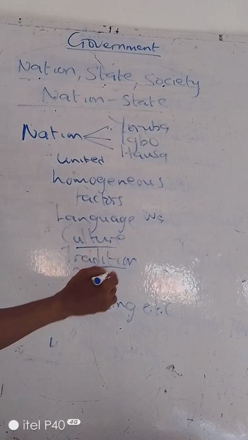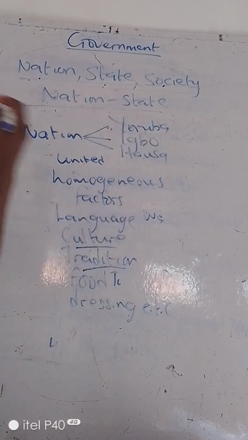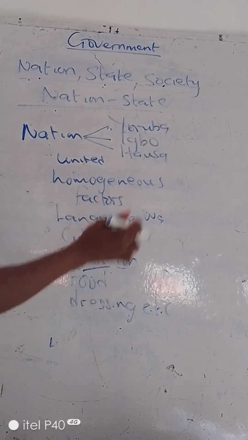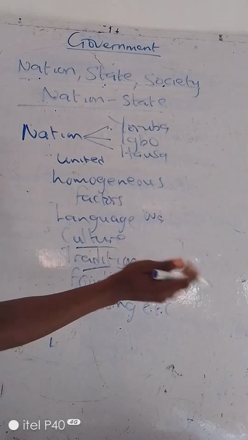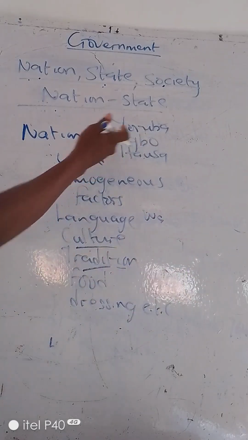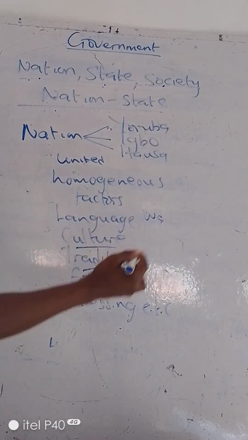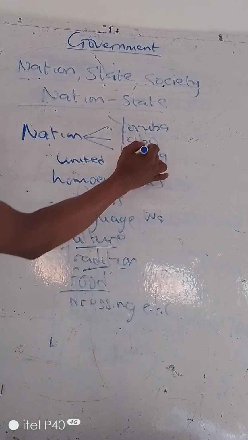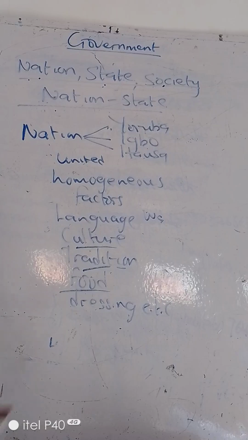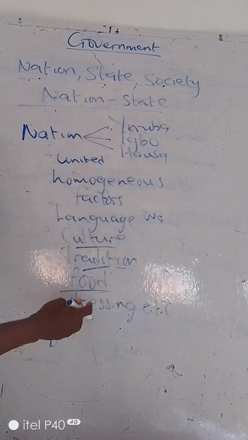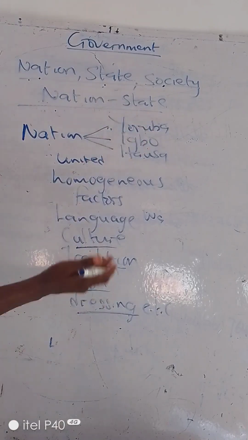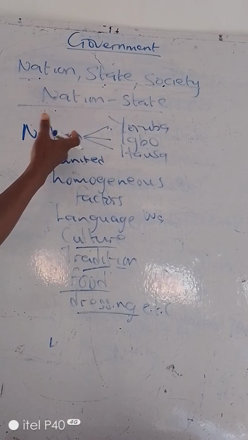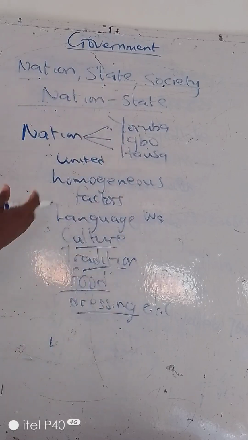When you talk about foods like Tuwo, you talk about Hausa. When you talk of Amala and Gbegiri, you talk about the Yoruba. When you talk about Ofe Onugbu and all this Igbo soup, they have common food. When you see a woman dressed in church, you know that person is an Igbo woman. When you see all these Yoruba women with their big headgear, you know this is a Yoruba woman, and they like parties. So a nation talks about people that have homogeneous factors.